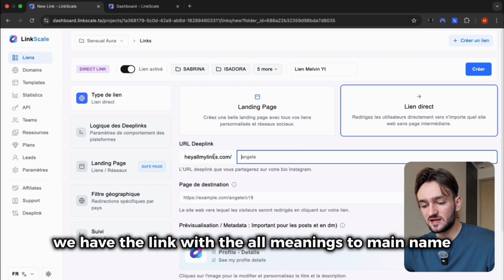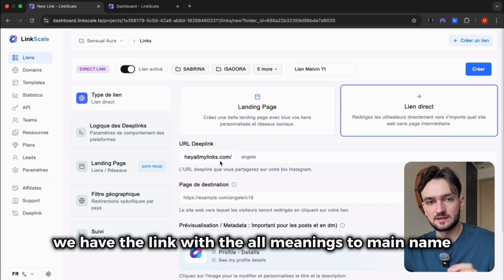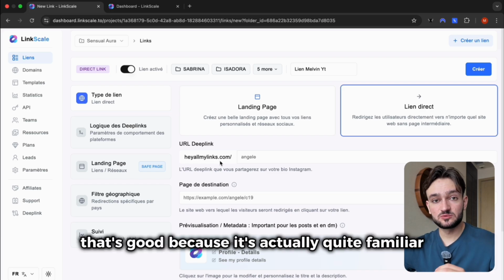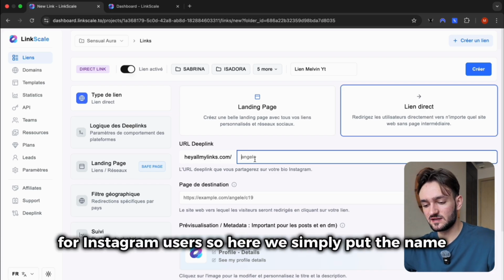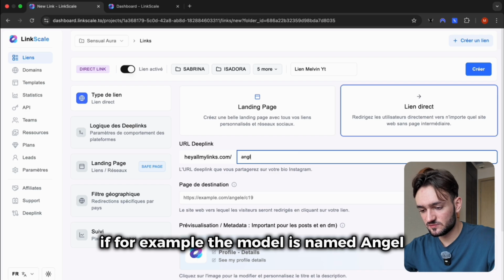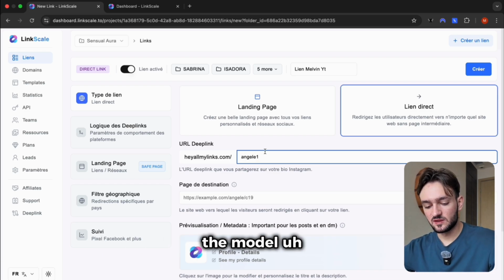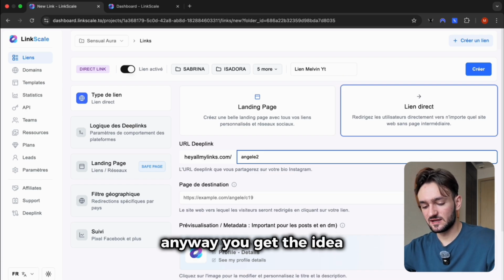So here, for example, we have the link with the OFMUSA domain name. As you can see, it's really close to GetAllMyLinks. And for me, that's good because it's actually quite familiar for Instagram users. So here we simply put the name. If, for example, the model is named Angel, then we'll write Angel. For example, one for me. If, for instance, the model has an account, Angel2. Anyway, you get the idea.